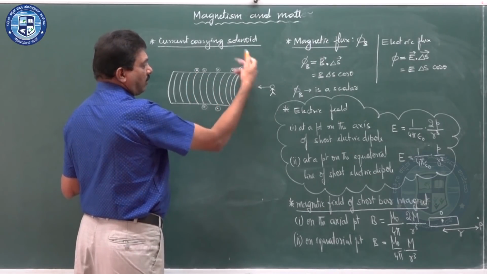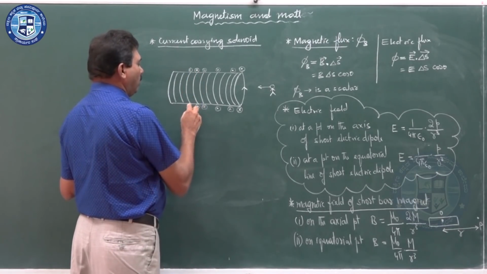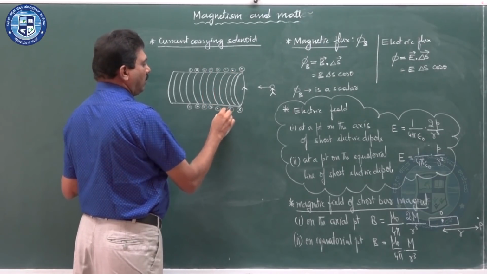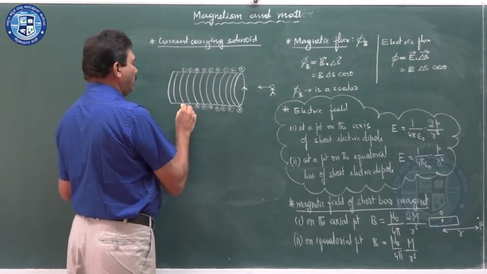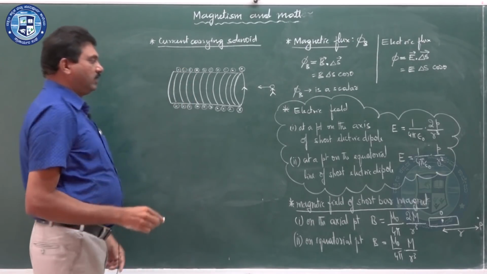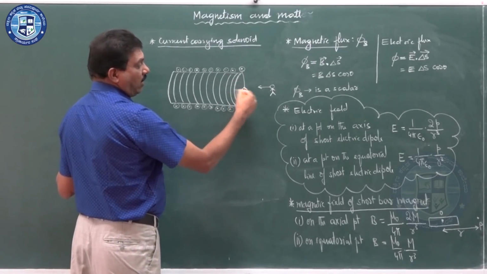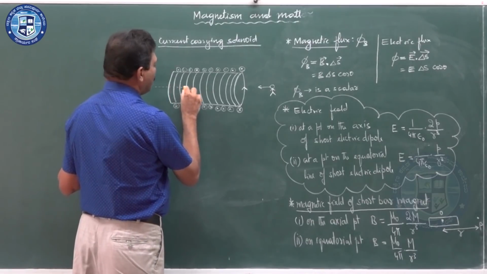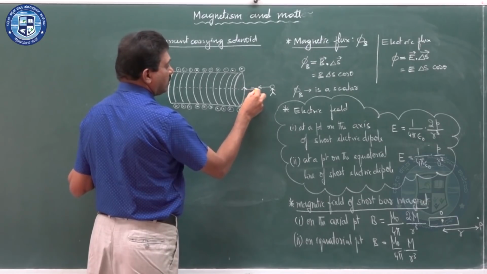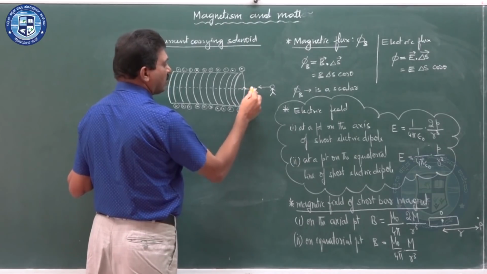Sorry, this is outward and inward, outward, inward, outward for all the turns, outward and inward, like this. So, here you can observe the current is anti-clockwise. As you know, this is the axis of the solenoid, and the magnetic field is towards the observer, along the axis.